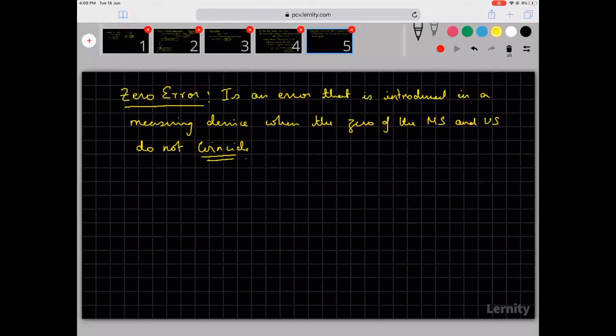Now, suppose you have the main scale zero here, suppose you have the vernier scale zero here, this is a positive zero error. Why is it a positive zero error? Ideally, this line should be here and this line should be here. Now, even without any object being there, the instrument is showing a reading.